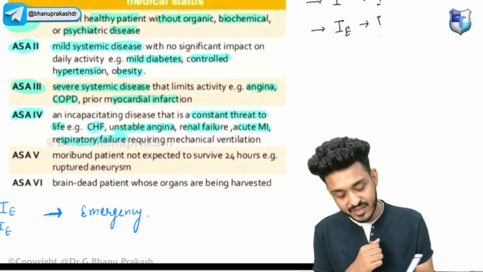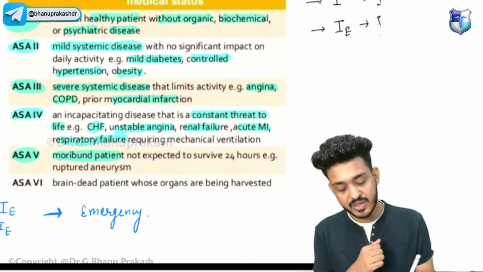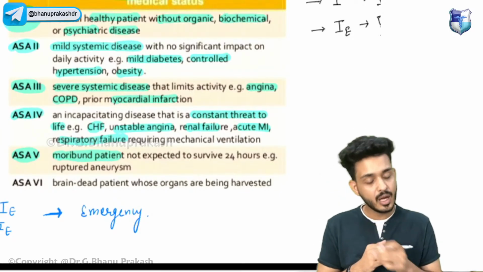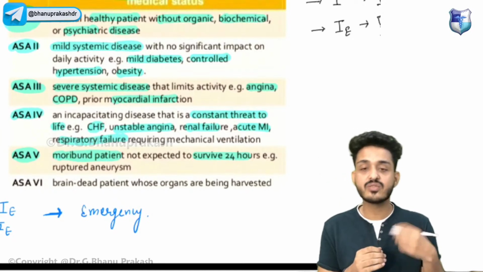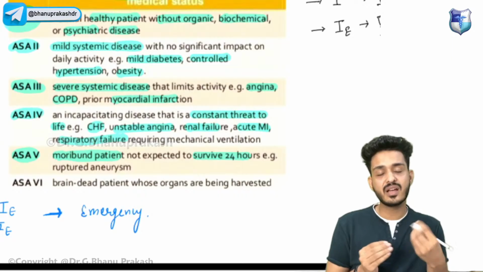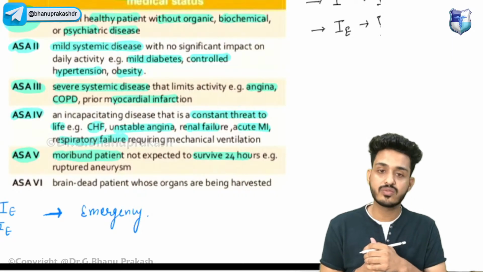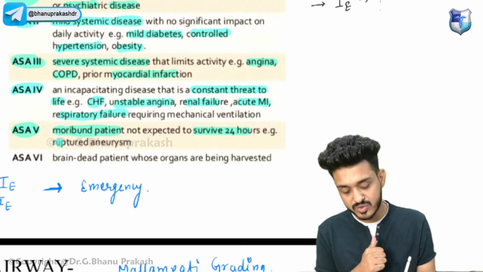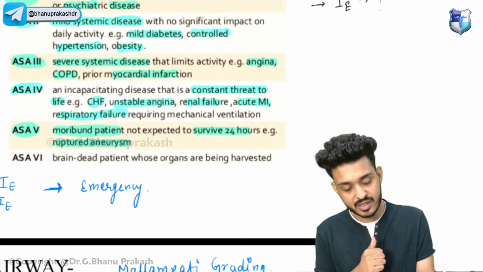ASA grade 5, the patient will be moribund. What are moribund patients? They are not expected to survive more than 24 hours. For example, ruptured aneurysm, and this was the question they asked you.